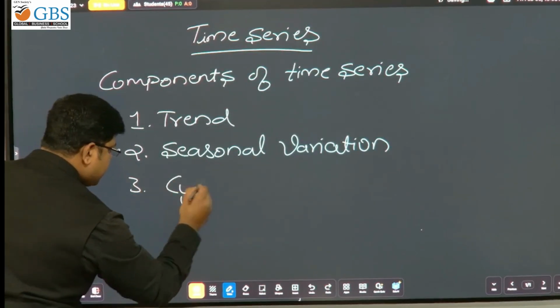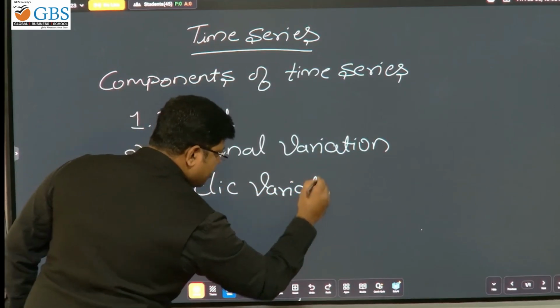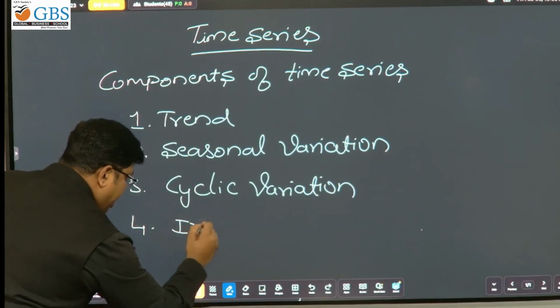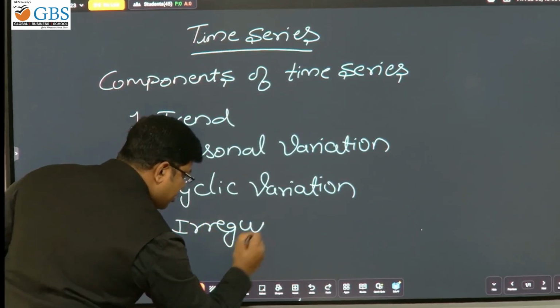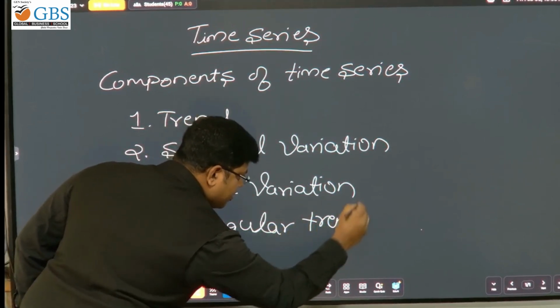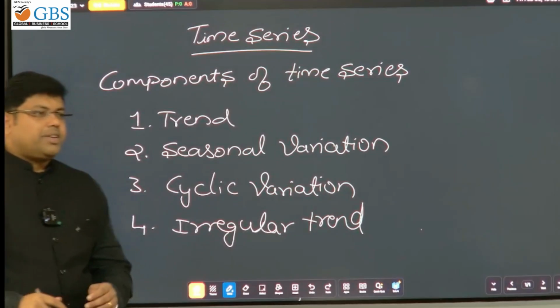Third, cyclic variation. The fourth one, irregular trend. Right? So, what is trend?